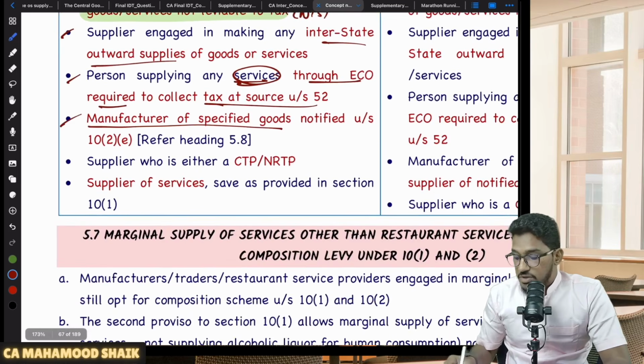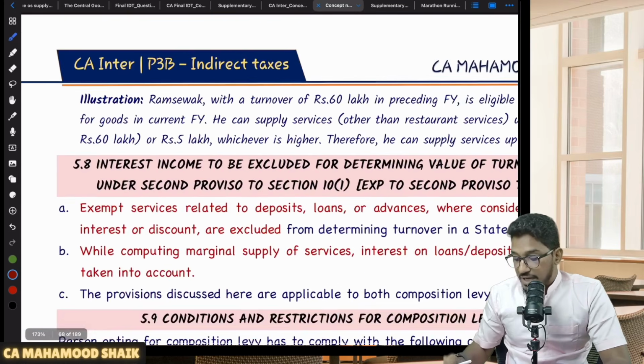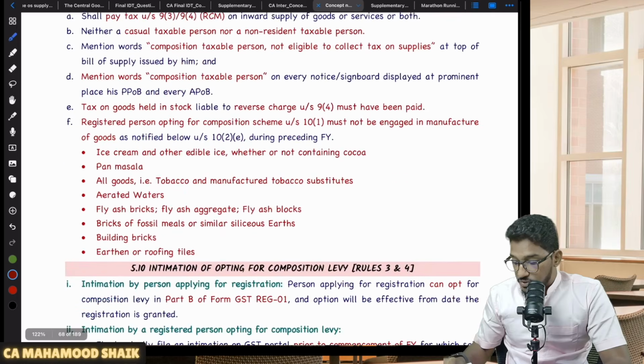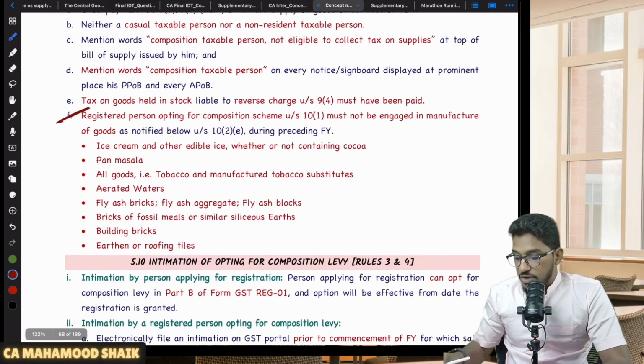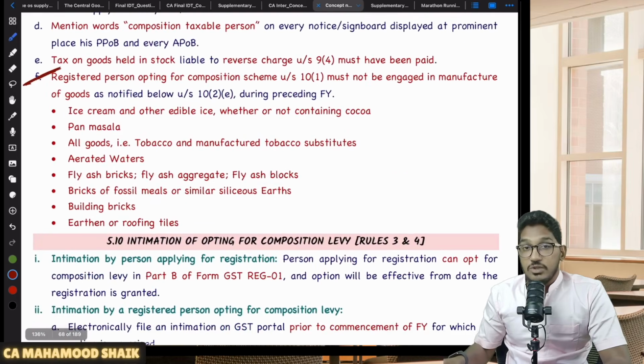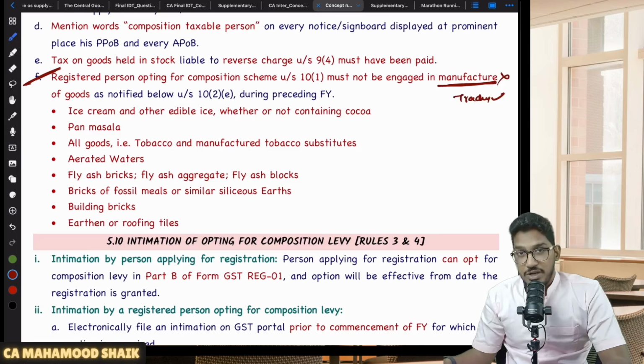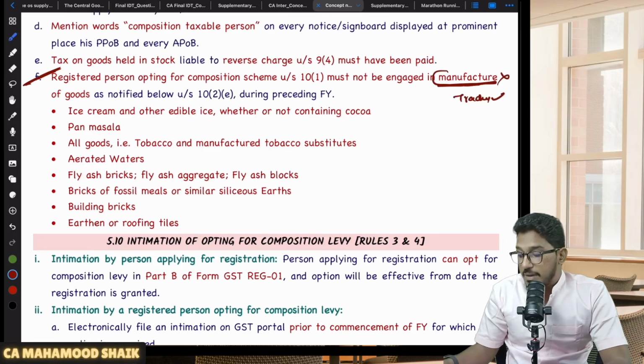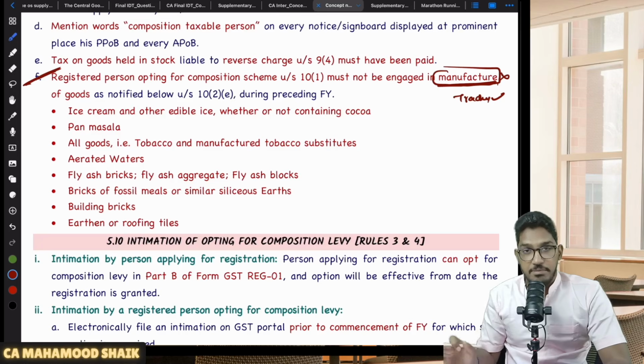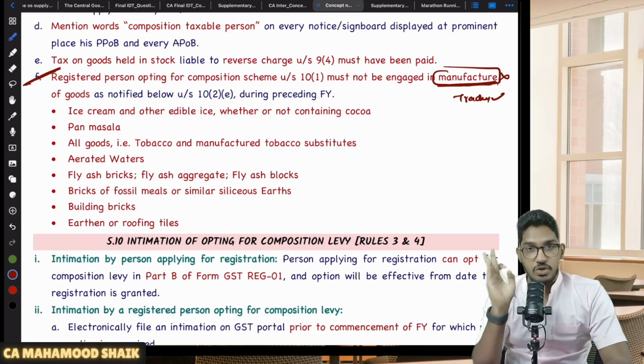And if you are a manufacturer of specified goods, if you are engaged in manufacture of certain goods, then also you become ineligible for composition levy. Sir, what are the goods which I should not manufacture? If you pay close attention, the restriction is only on manufacturing. That means you can do trading. Trading is permitted, manufacturing is prohibited. If you are engaged in manufacturing of the below notified products, then you become ineligible for composition levy.